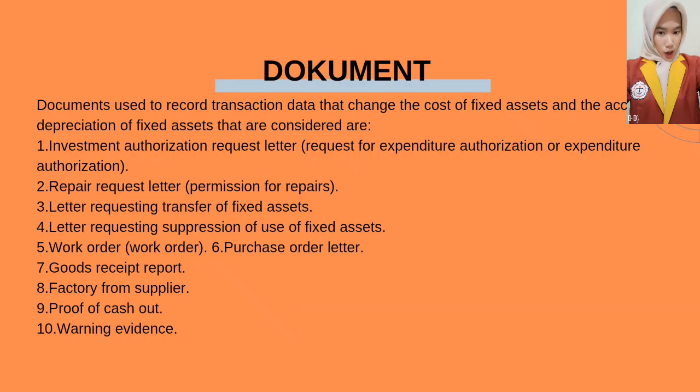Documents used to record transaction data that change the cost of fixed assets and the accumulated depreciation of fixed assets are: 1. Investment authorization request letter, or expenditure authorization. 2. Repair request letter, or permission for repairs. 3. Letter requesting transfer of fixed assets. 4. Letter requesting termination of use of fixed assets. 5. Work order.